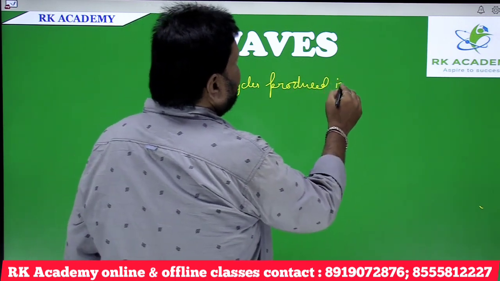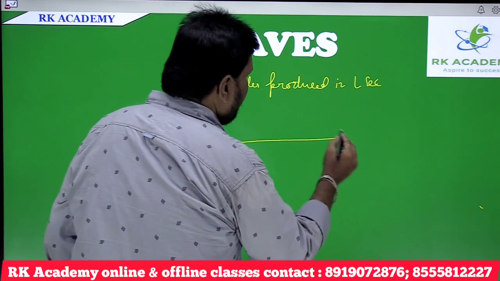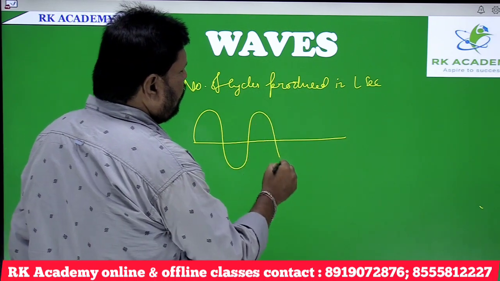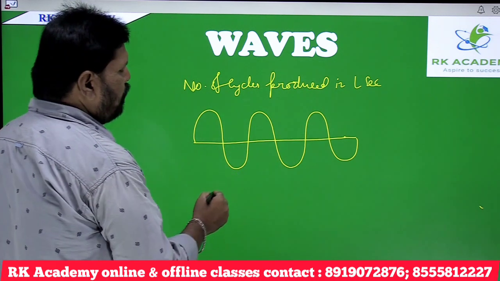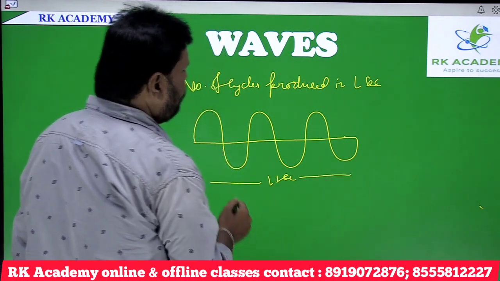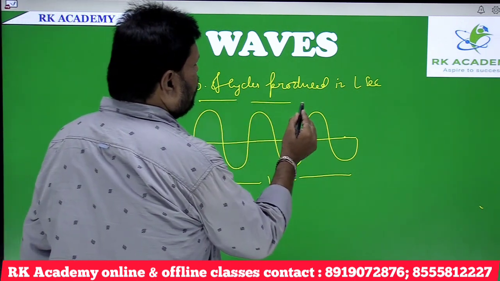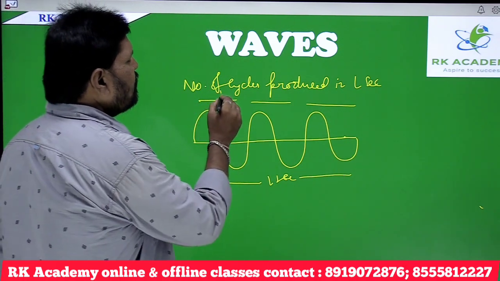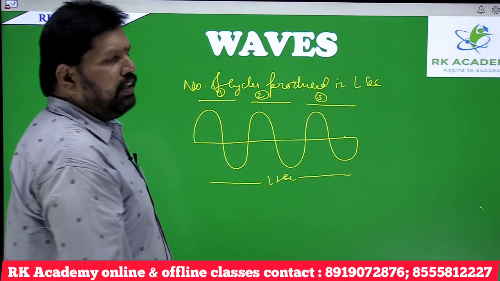Produced in 1 second means, for example, if this is a transverse wave, this many crests and troughs are formed in the span of 1 second. How many? 1 second. This is one complete wave, this is one complete wave, this is one complete wave. How many cycles are formed? 3 cycles are formed, means 3 complete waves are formed in 1 second.